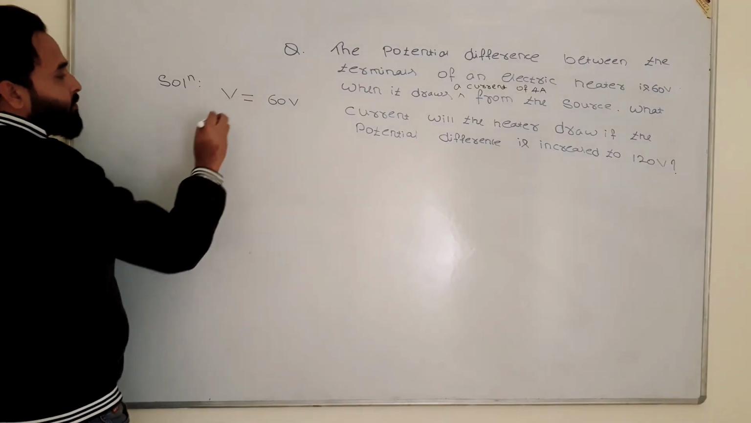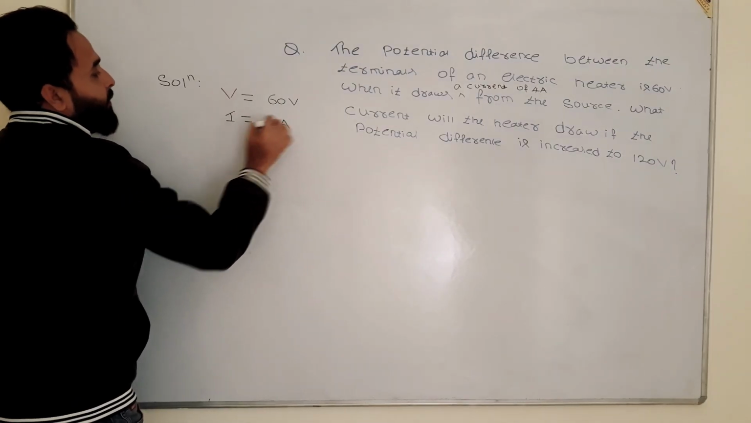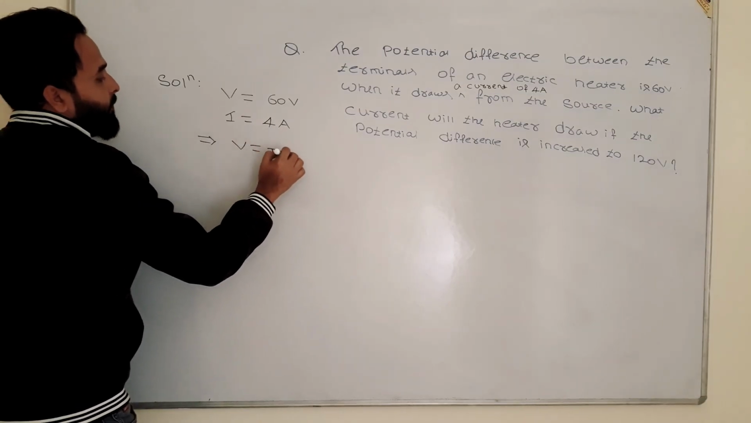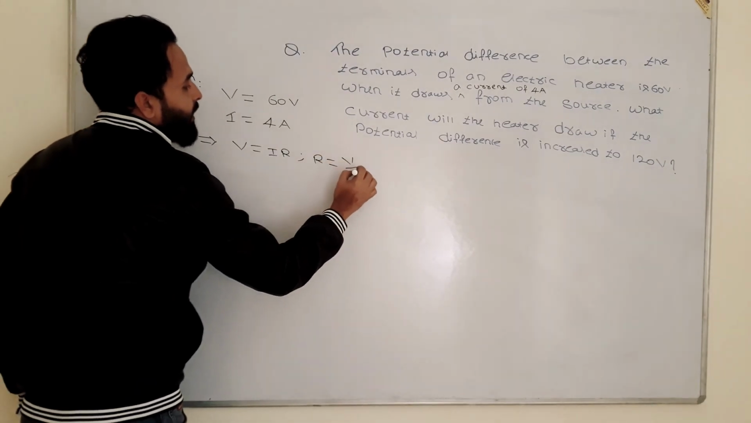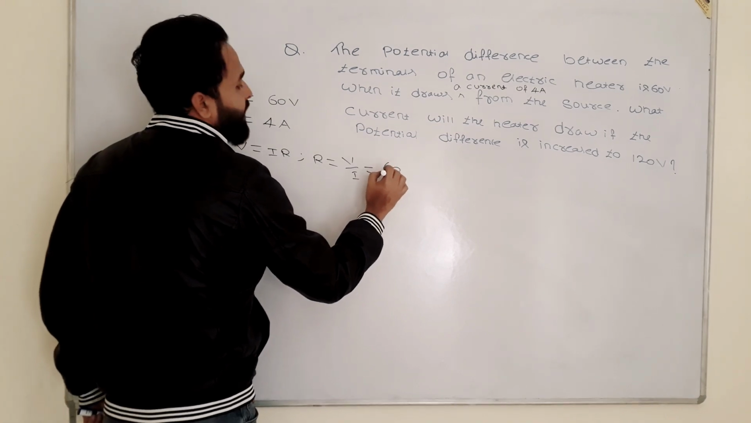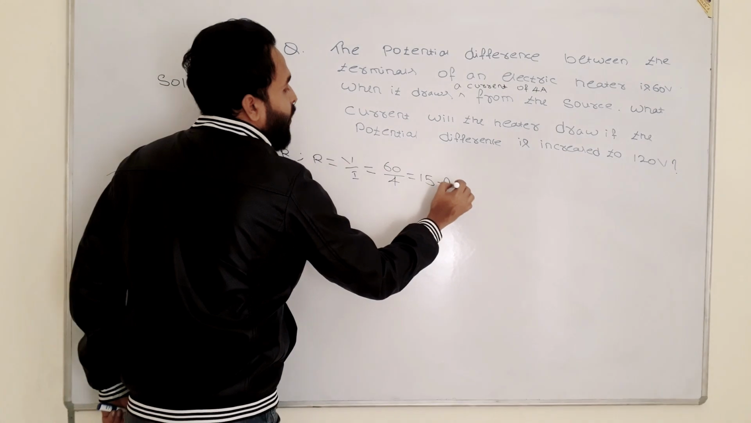ओके, करंट I is equal to 4 ampere. From Ohm's law V is equal to IR, so R will be equal to V upon I. So the value of V is 60 and the value of I is 4. It will be 15 ohm.